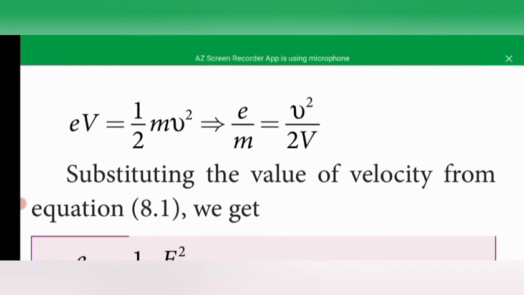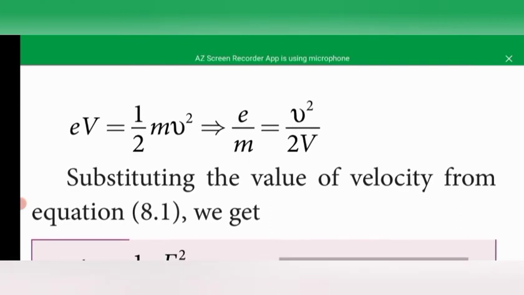Then the potential energy is eV. Then the kinetic energy is half mv square. According to the law of conservation of energy, the potential energy is equal to the kinetic energy. So eV is equal to half mv square. That's why we have to find e by m is equal to v square by 2V.